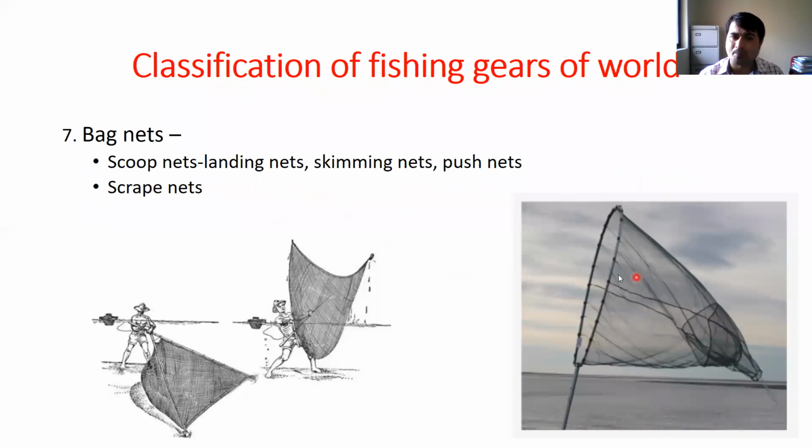You can see this scoop net. This is the push net. In the push net, we have to filter the water and lift it up. We put the net in the water and lift it up. That is the push net.